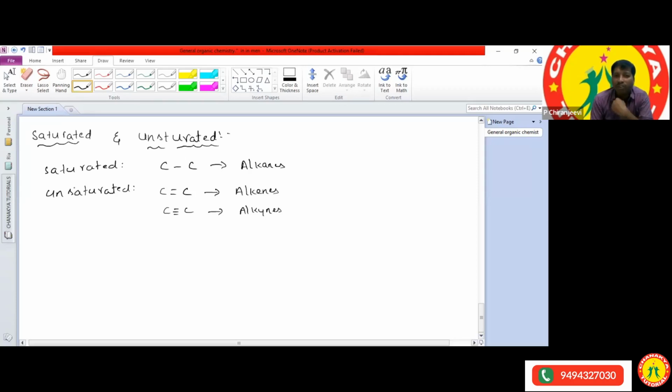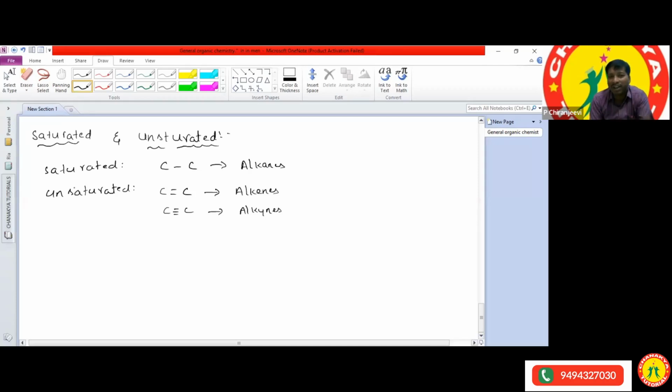Solutions is nothing but a mixture of components, na? Solutions contain solute and solvent. So saturated solution means no more solute is dissolved in the solvent. Unsaturated solution means more solute can be added to the solvent.